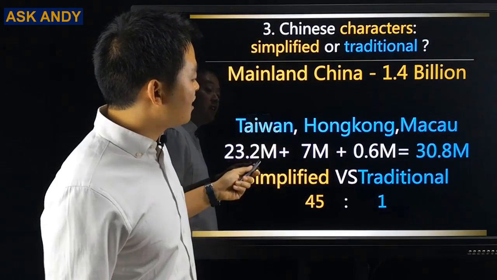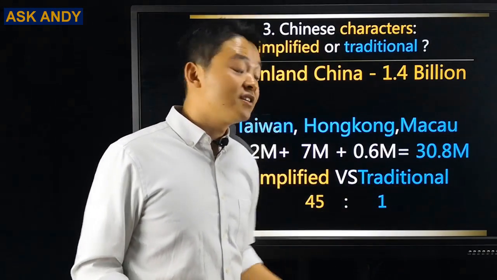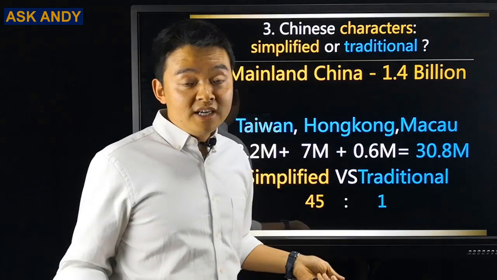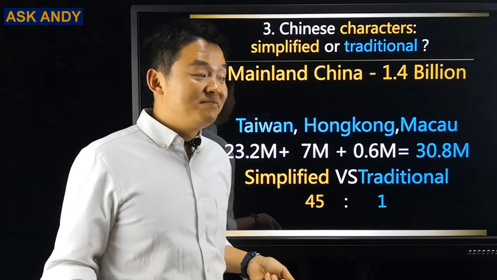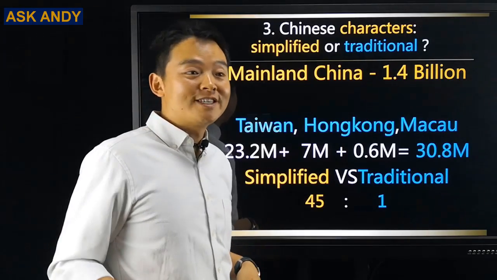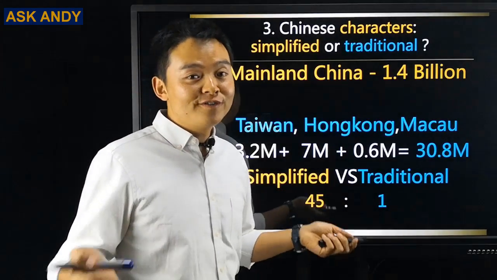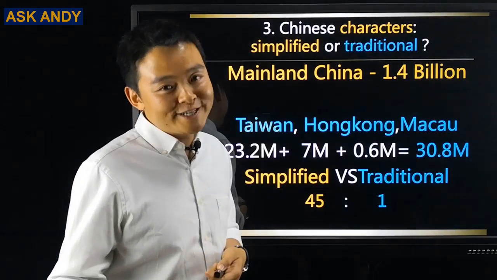So simplified characters versus traditional characters, that will be 45 to 1. Which one is better for you to learn? You can think for yourself and decide by yourself. I just analyze it and let you know the figures. You can decide by yourself.